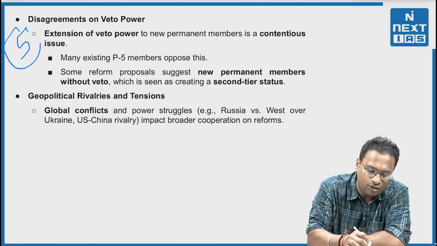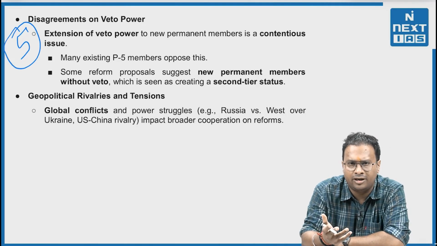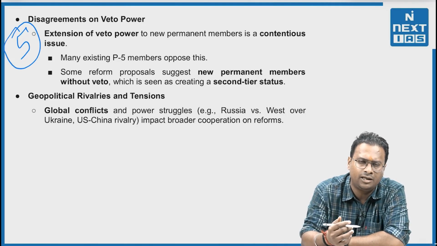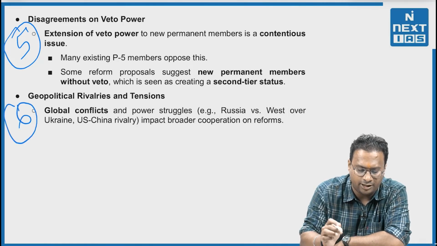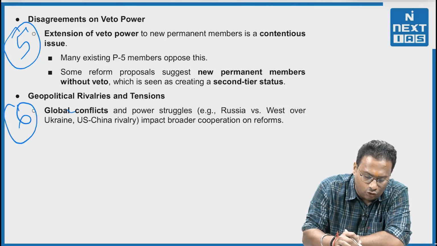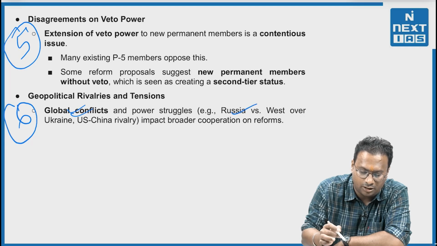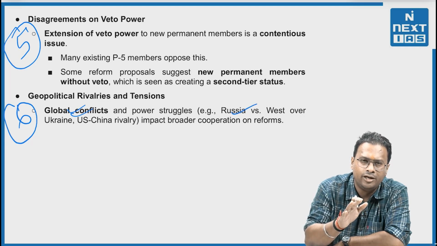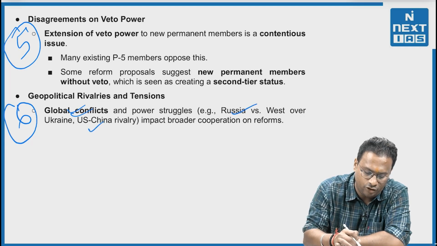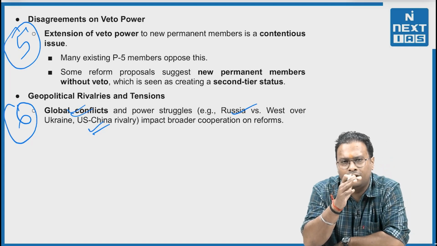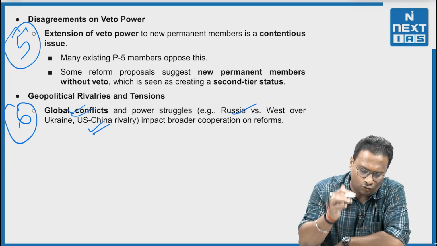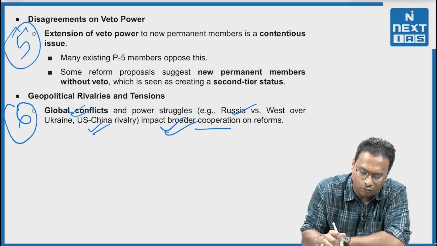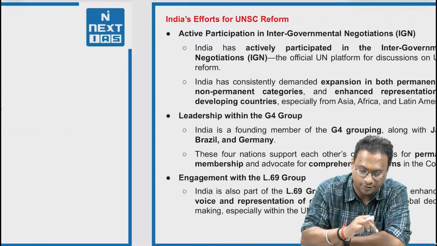Fifth, disagreement over the veto power. You know the point we just raised, that once the member will be there, either they'll have the veto power or not. Sixth, the geopolitical rivalries and the tension. For say, global conflicts and power struggles like Russia versus West over Ukraine, US and China rivalry going on. Sometimes we say that the US-Russia rivalry going on. Kind of things always take place, which always impact the broader cooperation on the reform of the UNSC.